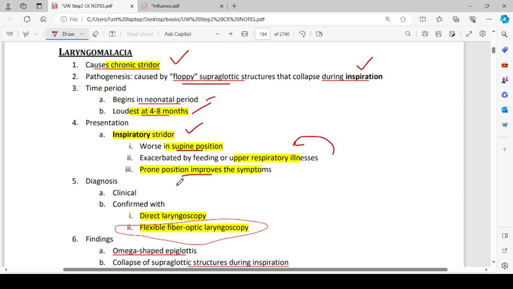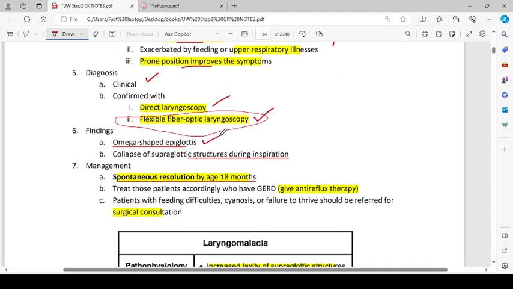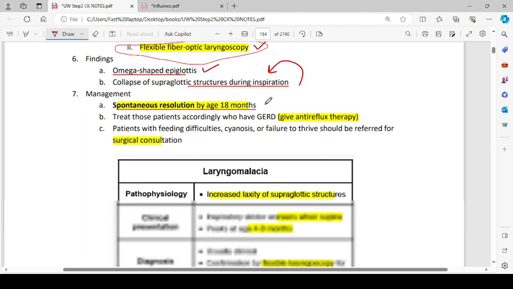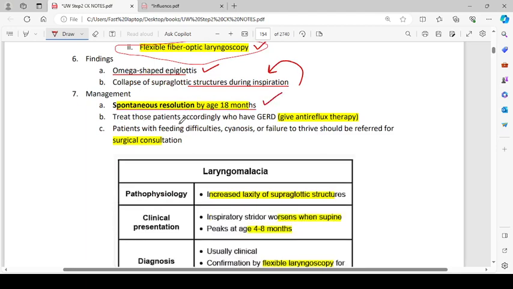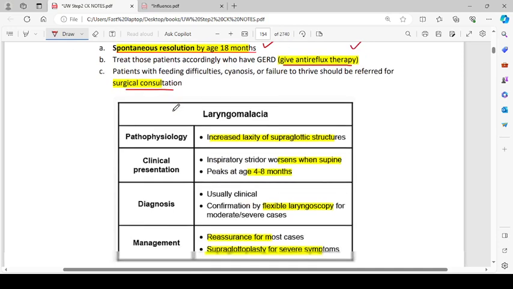Diagnosis is mainly clinical and is confirmed with direct laryngoscopy and flexible fiber optic laryngoscopy. Findings: there will be omega shaped epiglottis and collapse of supraglottic structures during inspiration. Management: spontaneous resolution by the age of 18 months. Treat those patients accordingly who have GERD. Give anti-reflux therapy. Patients with feeding difficulties, cyanosis, or failure to thrive should be referred for surgical consultation.